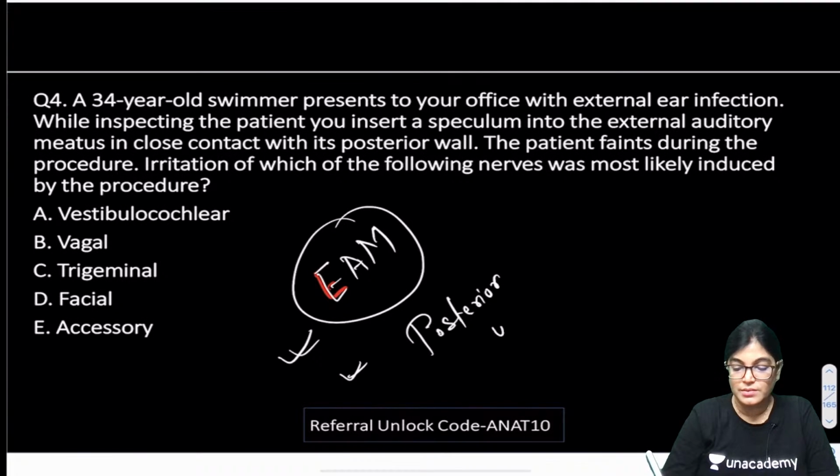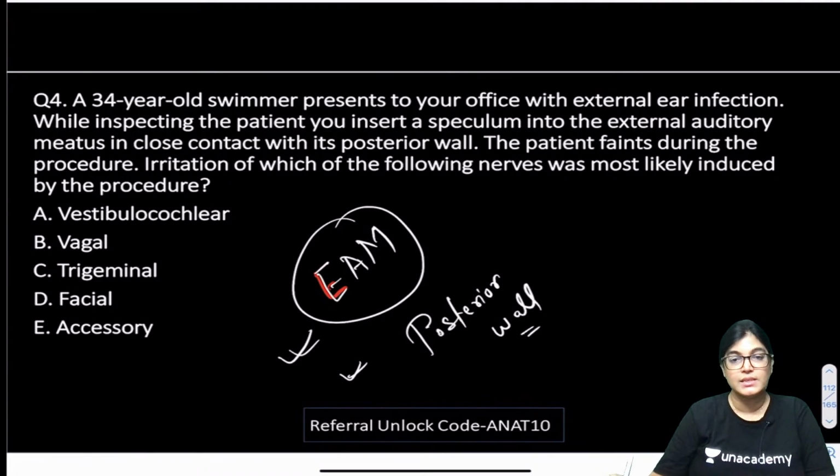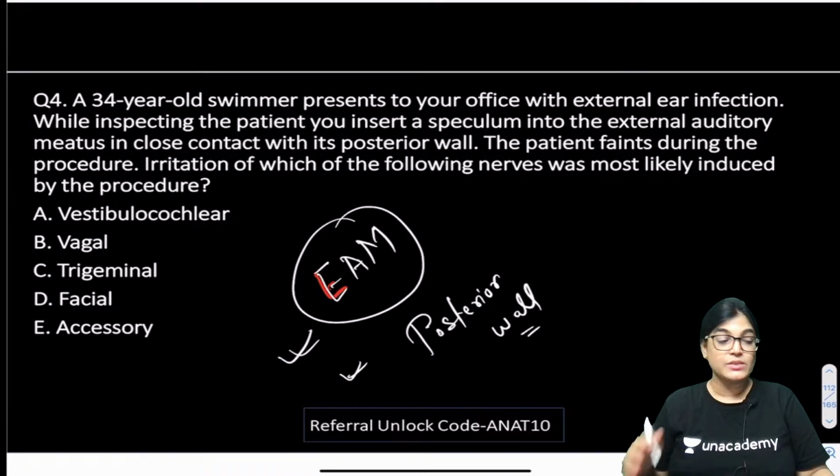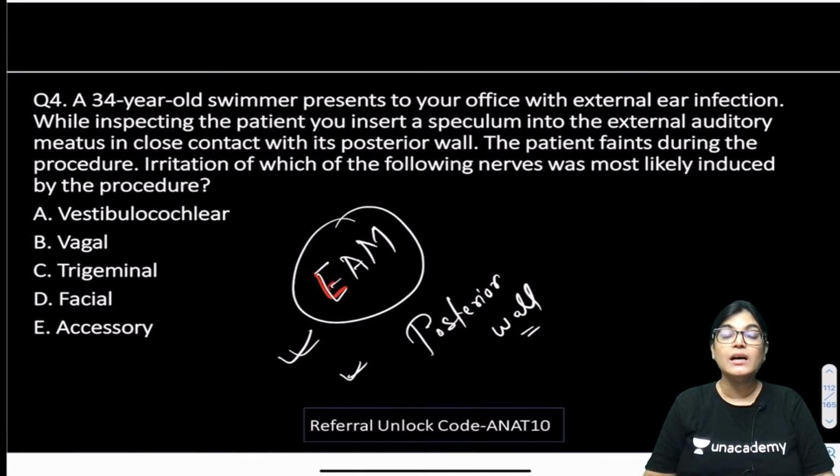That means we have to know the wall-wise innervation of the external auditory meatus, the detailed anatomy of its innervation.